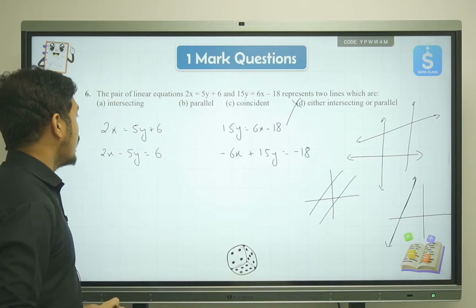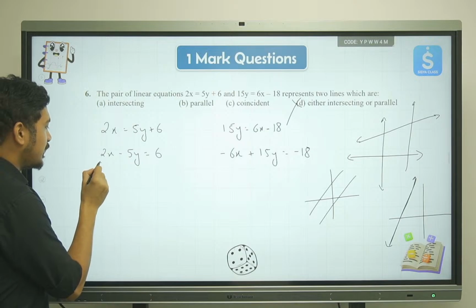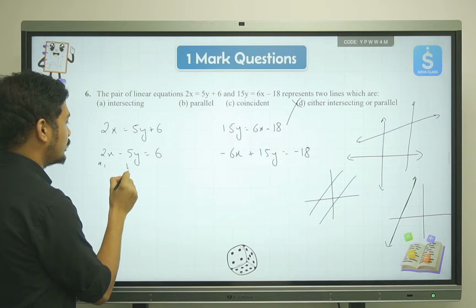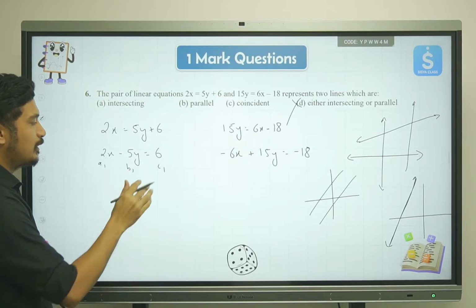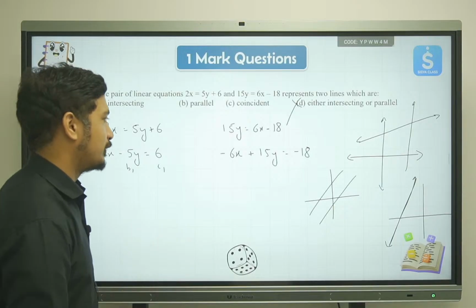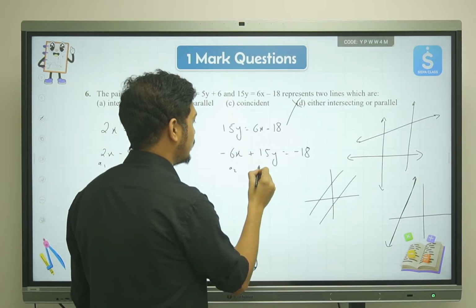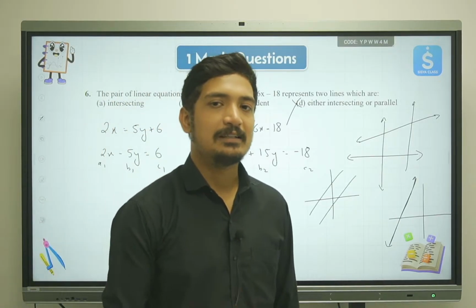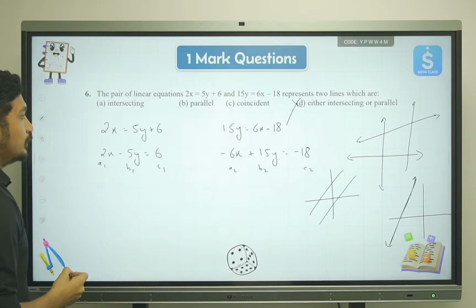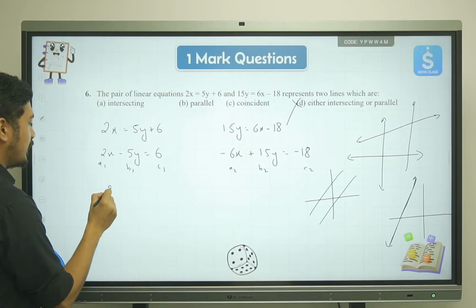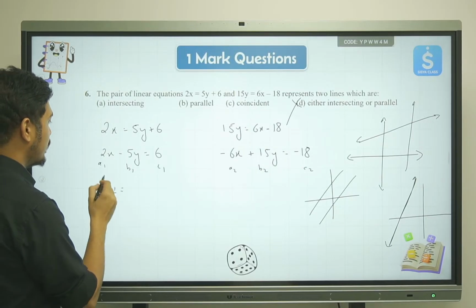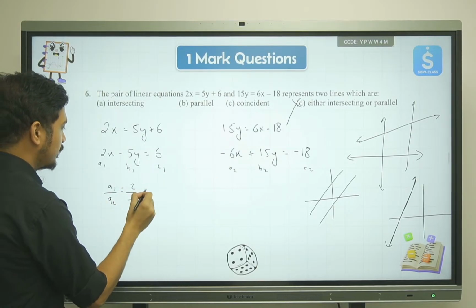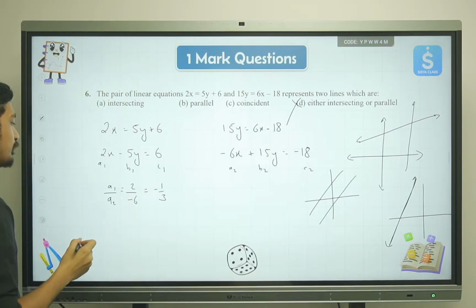So here, this will be considered as a1. The coefficient of x can be considered a1, the coefficient of y will be b1, and this will be c1. The subscript 1 stands for the coefficients from equation 1. Then we have a2, b2, and c2. Let's find the ratio of every coefficient and see what values we get. So a1 upon a2 will be 2 upon minus 6, and don't forget about the sign. So we have the value minus 1 by 3. We got one fraction.